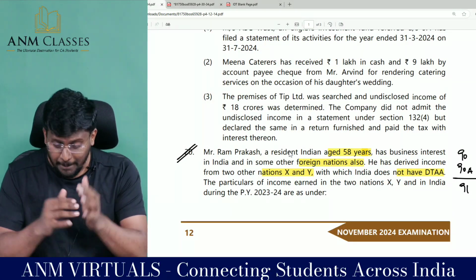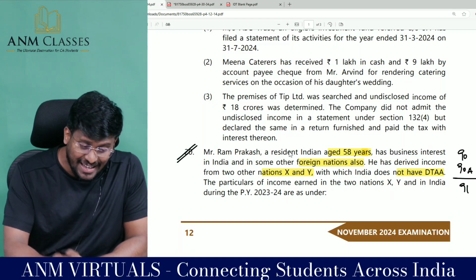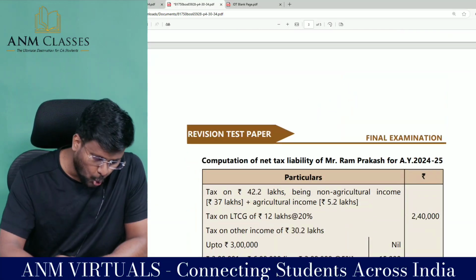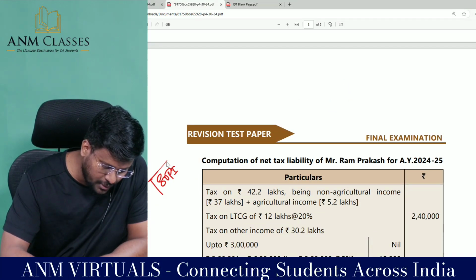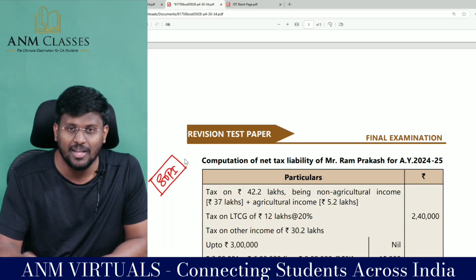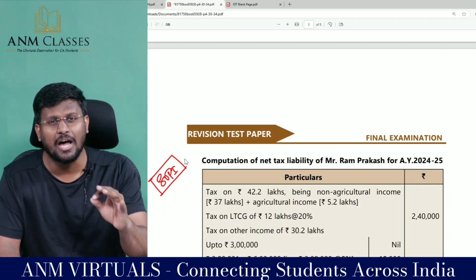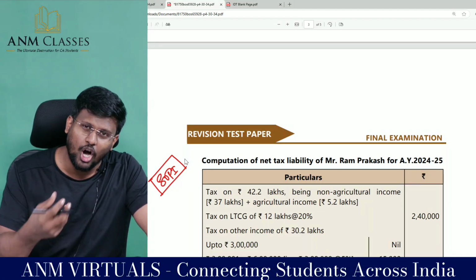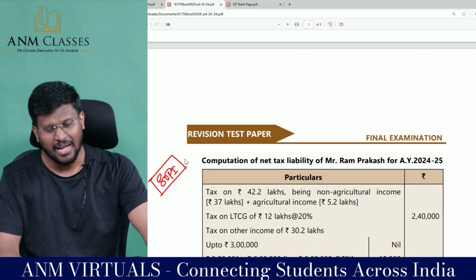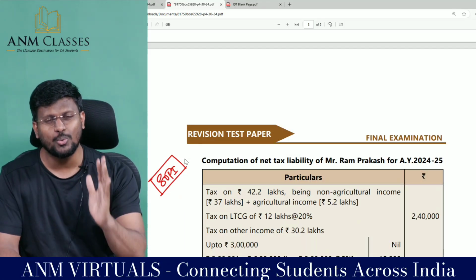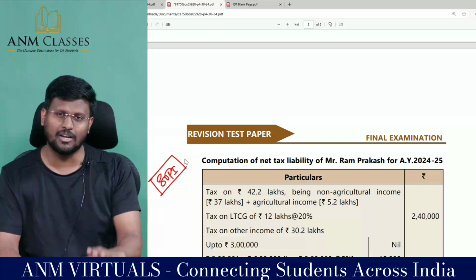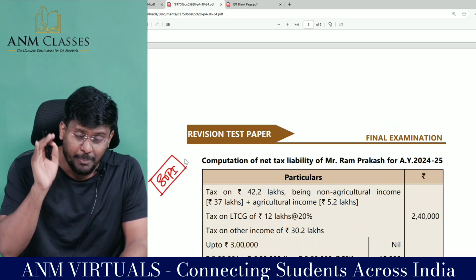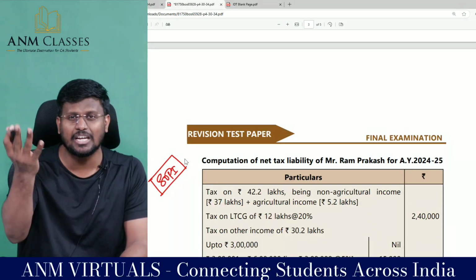But you are supposed to include the exempt income in the agriculture income. This is called SOPI, which we have learned or are supposed to learn in our CA Inter. Scheme of partial integration. That means for the purpose of computation of total income, we will exempt agriculture income under section 10(1), whereas for the purpose of computation of tax payable, we will include that agriculture income also.